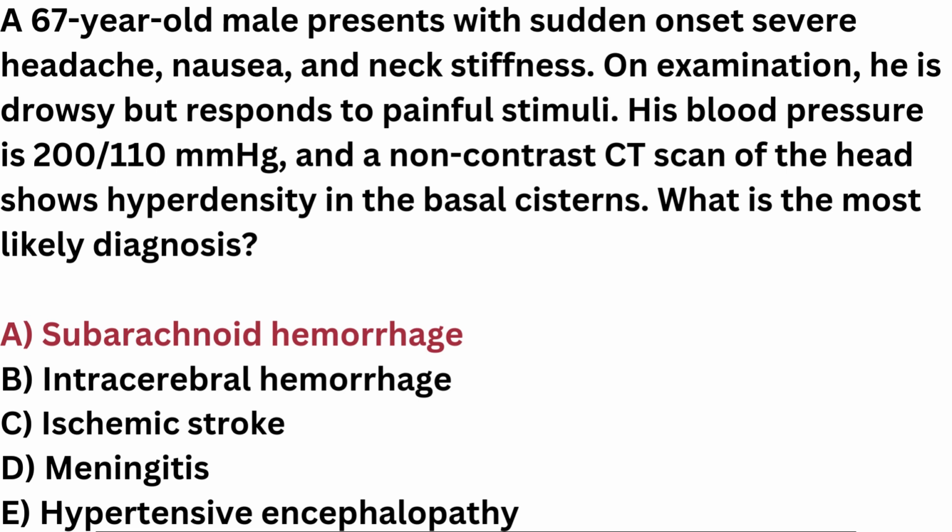Subarachnoid hemorrhage. This patient's presentation is highly suggestive of a subarachnoid hemorrhage, SAH, a life-threatening neurological emergency. Key features supporting subarachnoid hemorrhage. Sudden severe headache. The thunderclap headache is a hallmark of SAH and is described as the worst headache of the patient's life. It typically reaches maximum intensity within seconds to minutes.